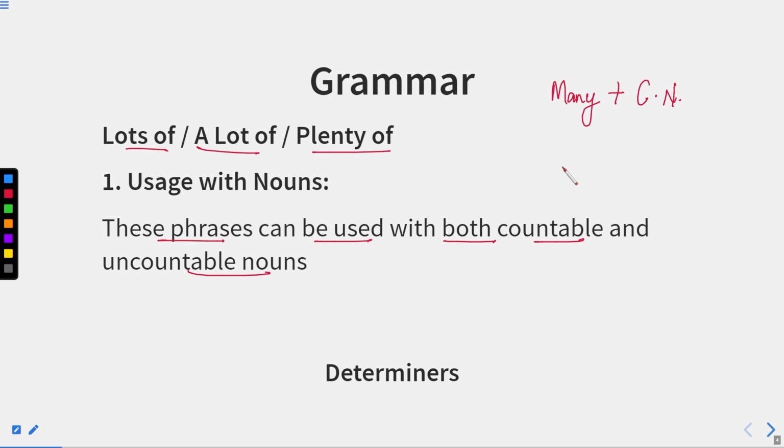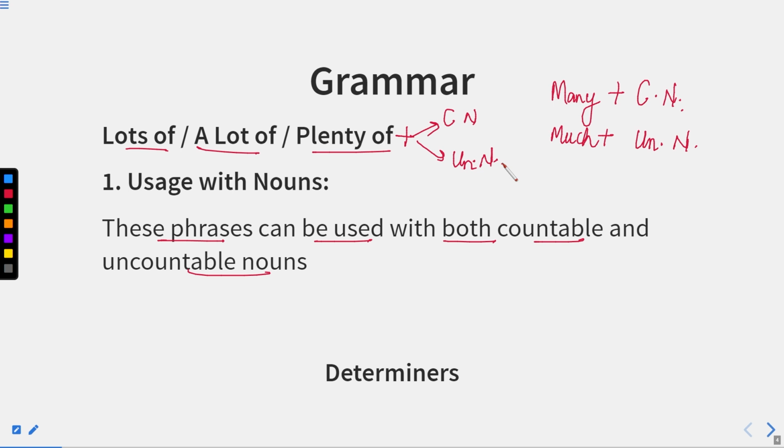So many is followed by a countable noun, whereas much is only followed by an uncountable noun. But in case of these phrases, that is a lot of, lots of, or plenty of, after these we can either have a countable noun or an uncountable noun, or you can say we can have both.